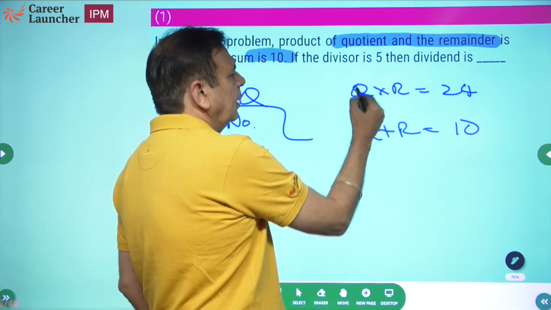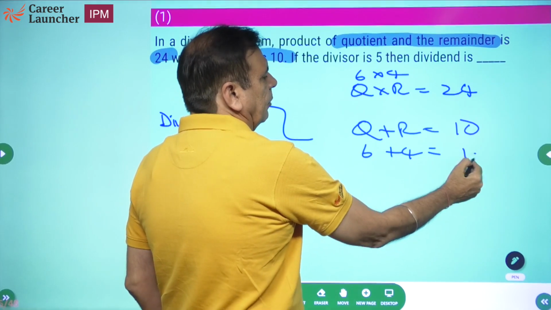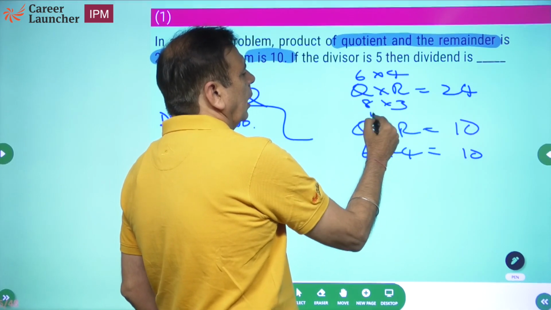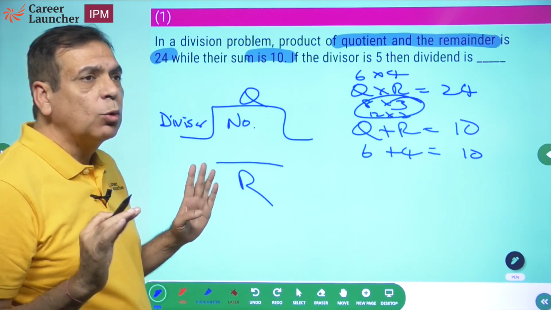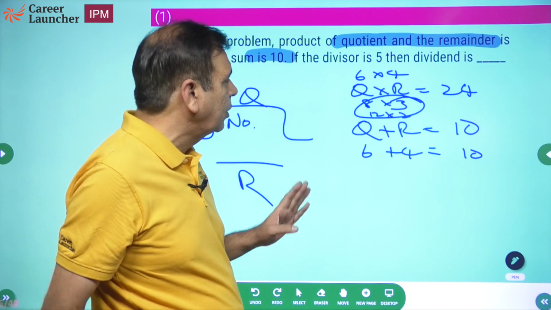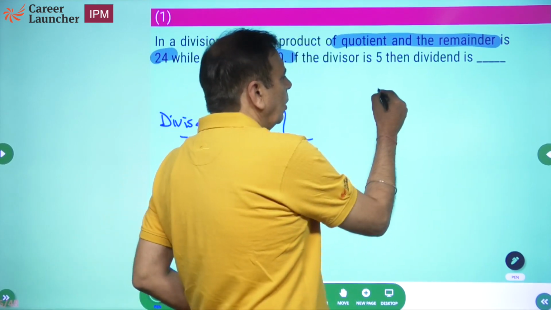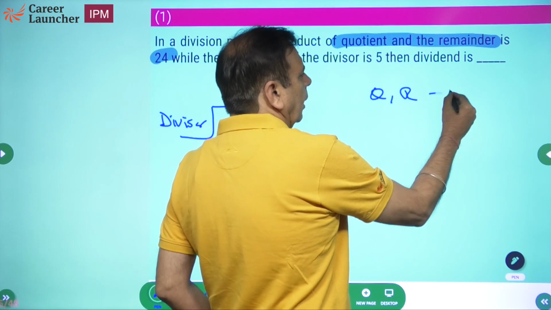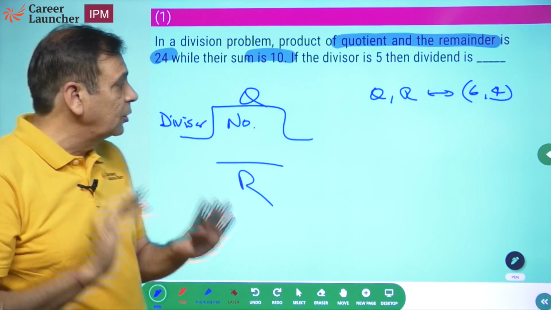क्या factors हो सकते हैं? Obviously 6 into 4 is 24, and 6 plus 4 is equal to 10. If you want to do 8 into 3, 12 into 2, none of them will add up to 10. So the first thing is, between quotient and remainder, one is going to be 6, the other is going to be 4. Which is 6 and which is 4 we don't know, but we'll have to find out which one is 6 and which one is 4.